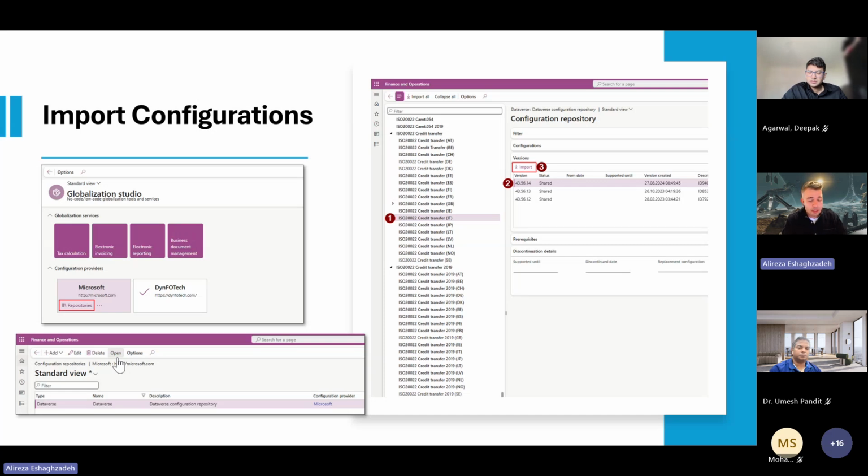For example, in this case, I have just highlighted the ISO 20022, which is the most used bank format or standard format across the whole world now for bank integration. There are also other formats for bank reconciliation, BAI, and also MT940. But we're just focusing on the most used one.